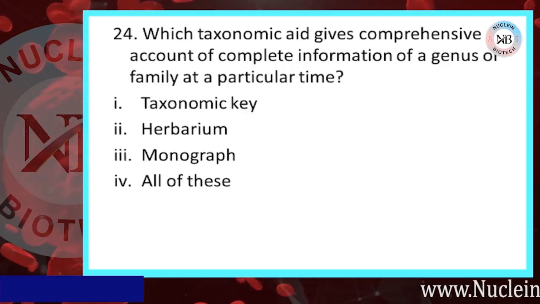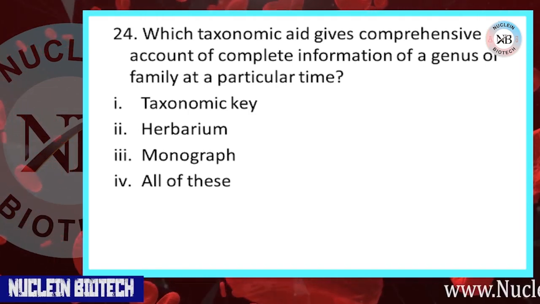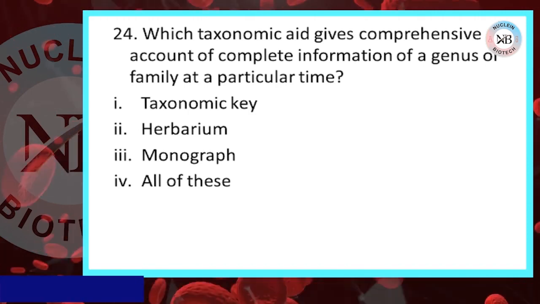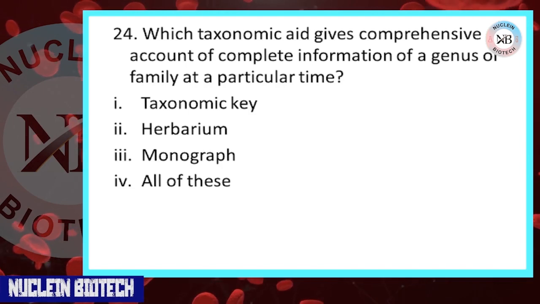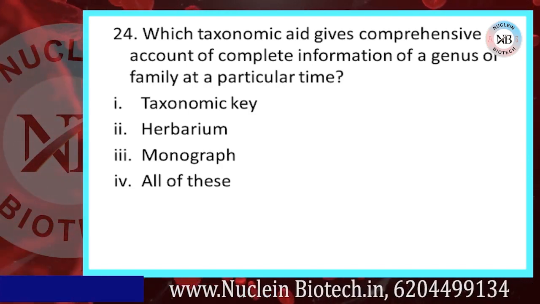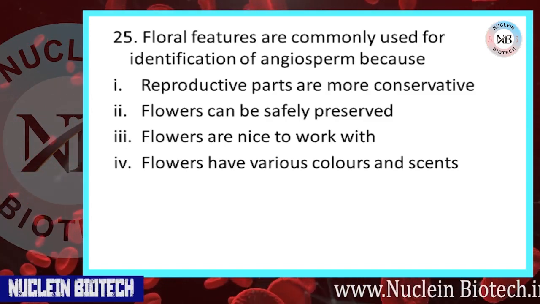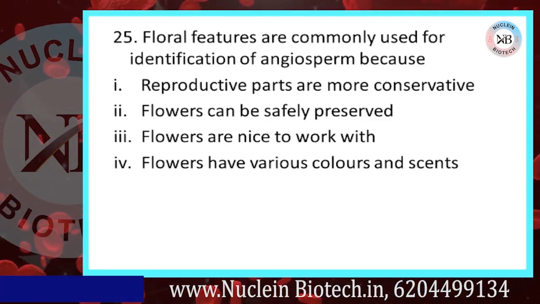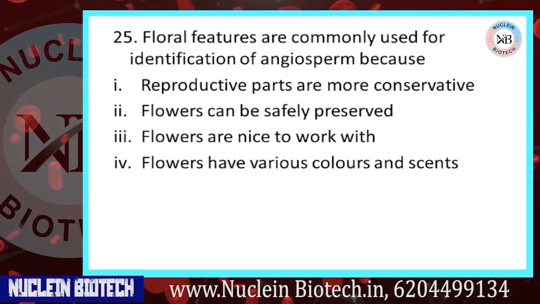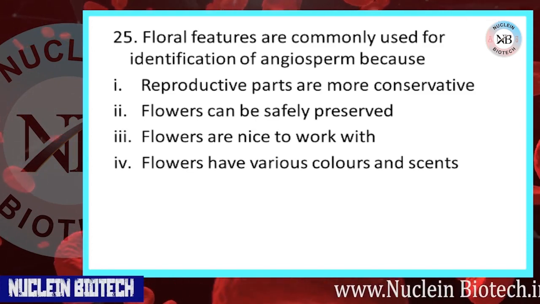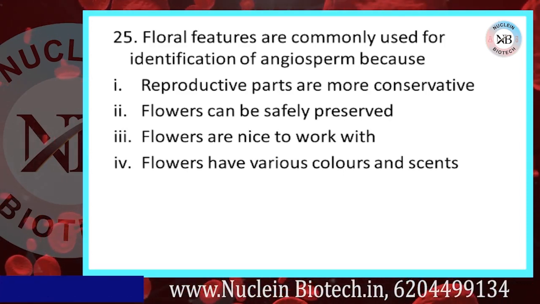Which taxonomic aid gives a comprehensive account of complete information of a genus or family at a particular time? First, taxonomic key; second, herbarium; third, monograph; and fourth, all of these. A correct option is C. Floral features are commonly used for identification of angiosperms because: first option, reproductive parts are more conservative; second, flowers can be safely preserved; third, flowers are nice to work with; fourth, flowers have various colors and scents.